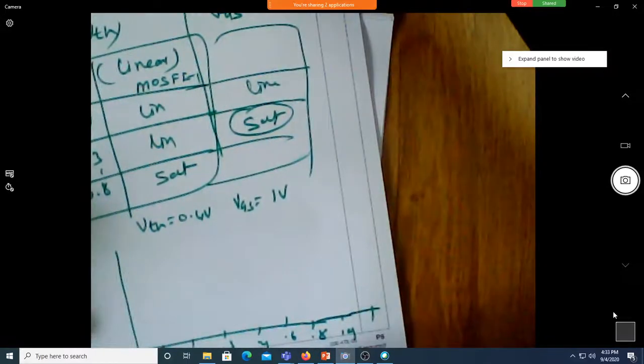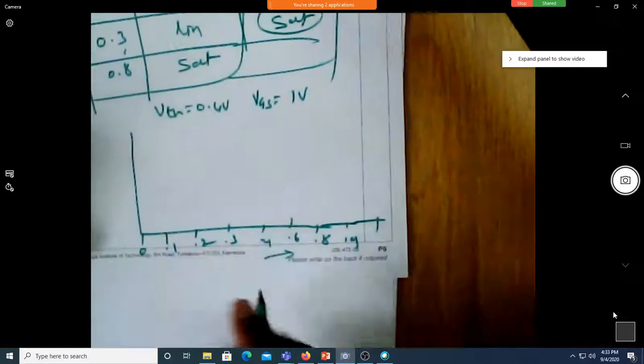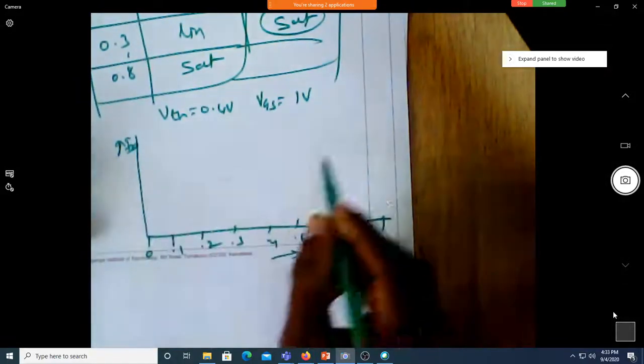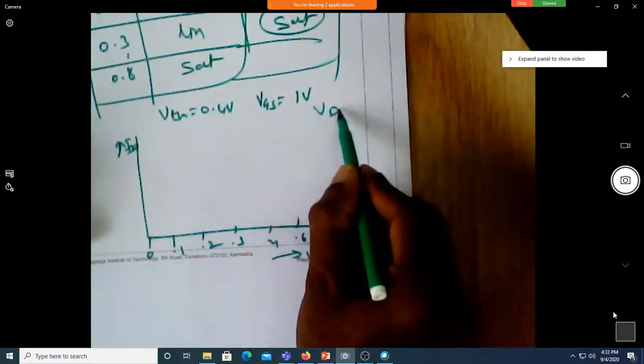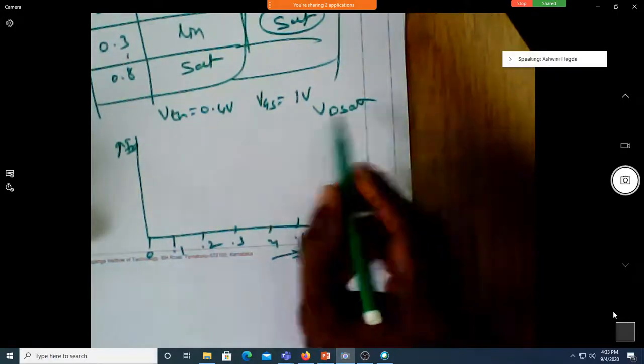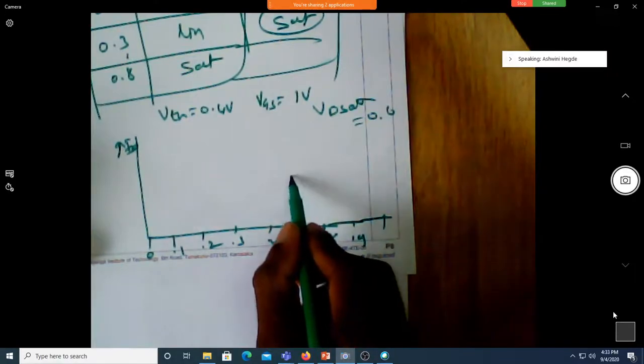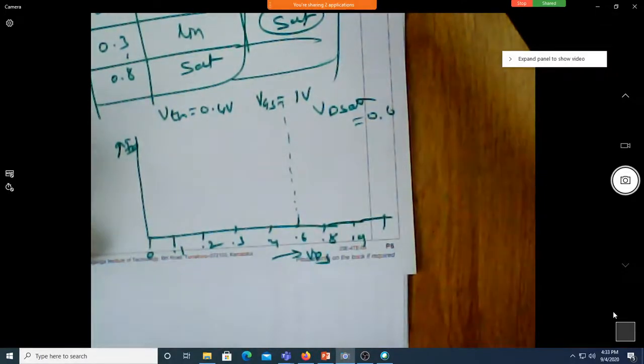This is VDS, and this is ID. What is your VDS SAT now? 0.6. Now you can draw a line at 0.6. This is a reference line.